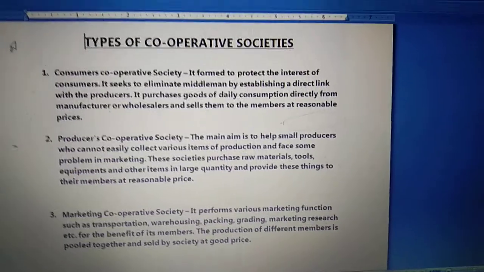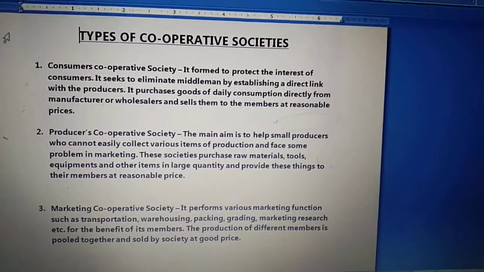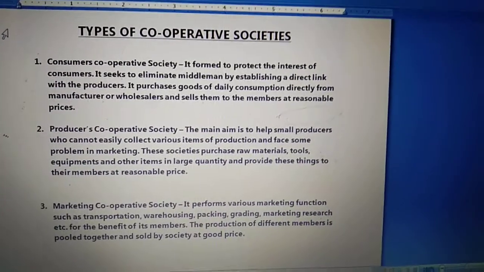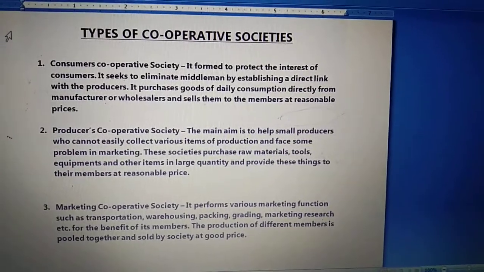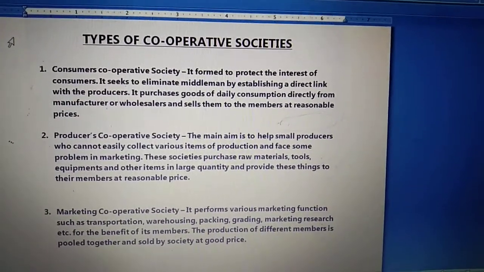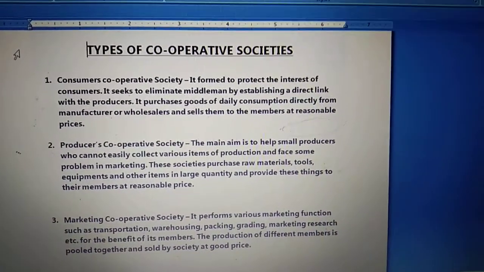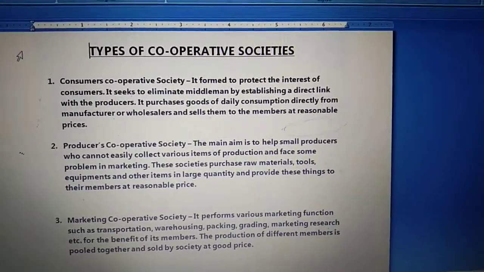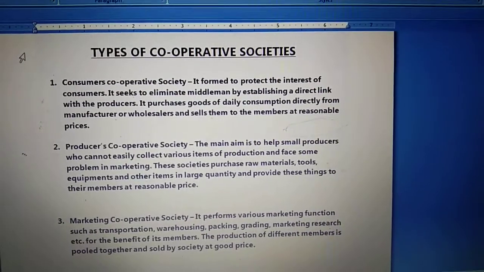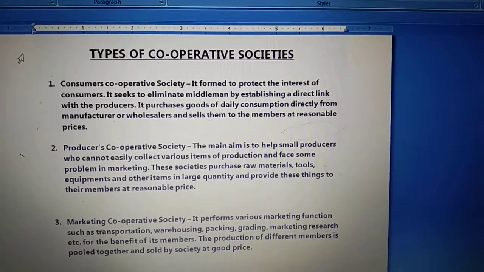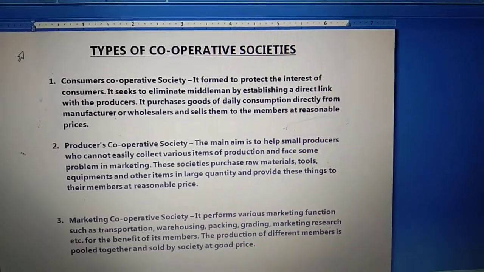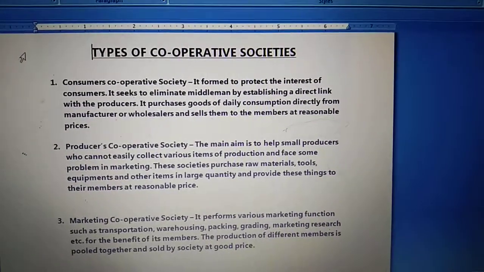Now the first type we have is the consumer cooperative society. Now children, the consumer cooperative societies are formed to protect the interest of consumers. So the main work of this cooperative society is just to protect the interest of consumers. Now how can this interest of consumers be protected? Simple, by eliminating middlemen from the market.